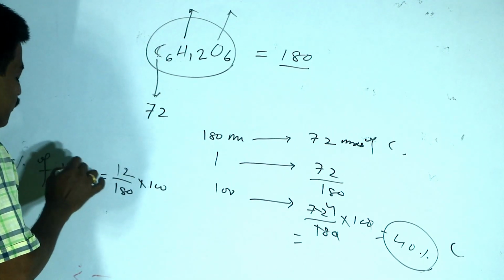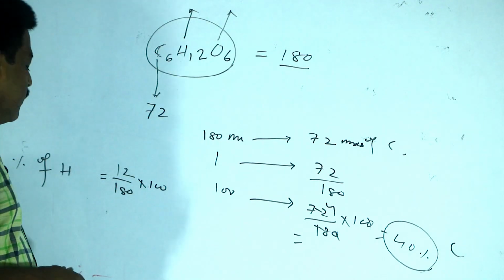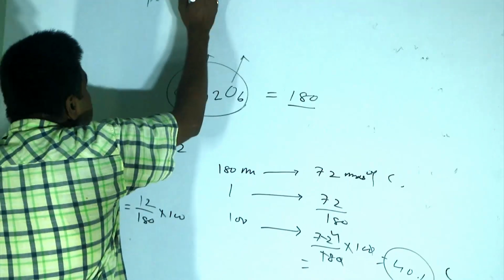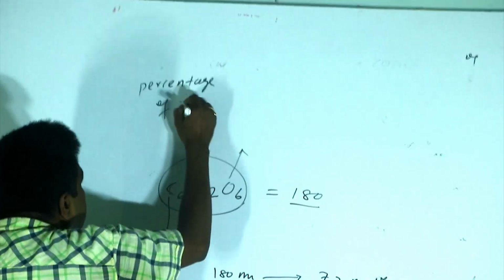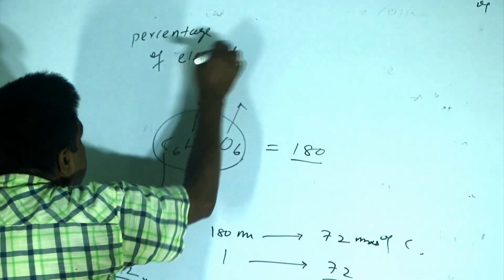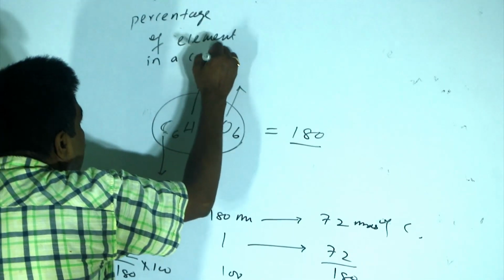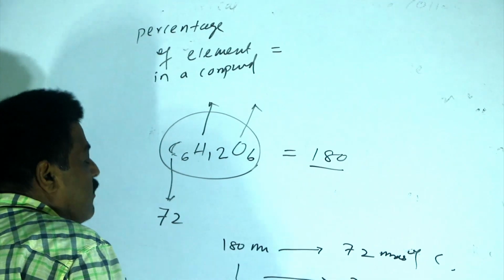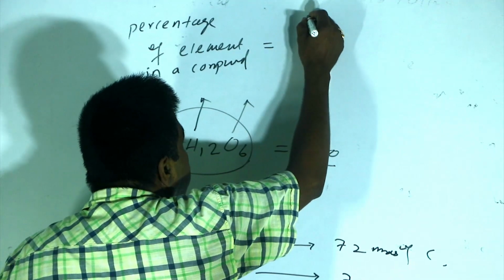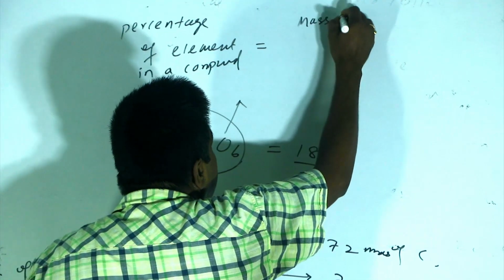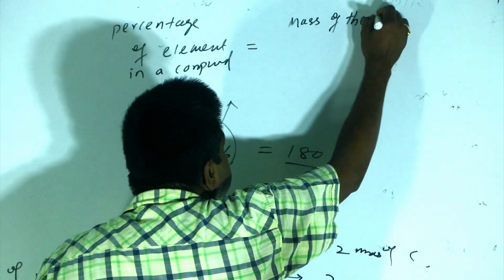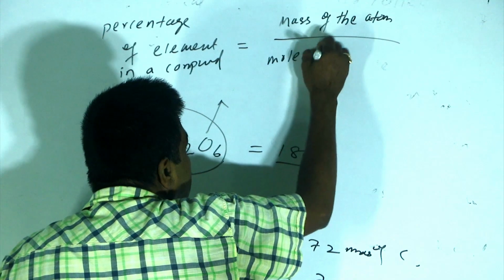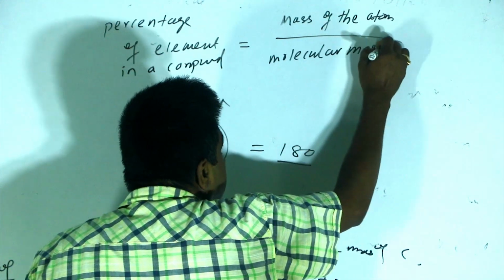So the percentage of any element in a compound can be written by the simple formula: mass of the atom divided by molecular mass into 100.